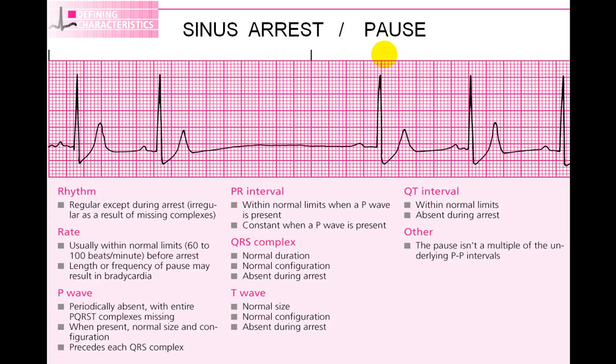And when it is long enough, we call that sinus arrest. This is similar. You can understand this now. You can see these are two normal sinus beats, and there is a big pause. And this is called sinus arrest or sinus pause. And if you want to differentiate between the two, you will have to go for an electrophysiological study, because in this also there is no PQRST, but this particular interval is a multiple of RR, and that will be more in favor of sinoatrial block, whereas otherwise it is sinus arrest, or sinus pause.